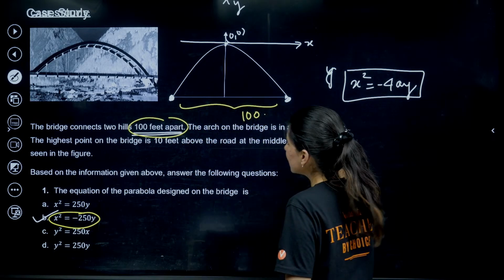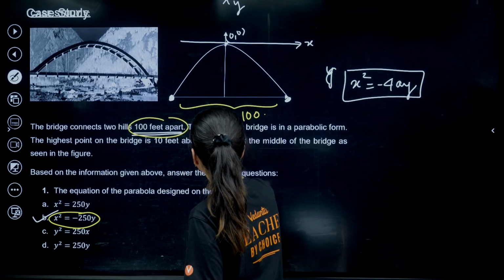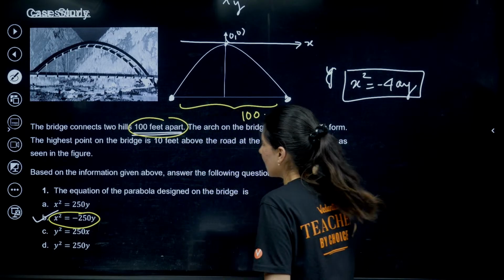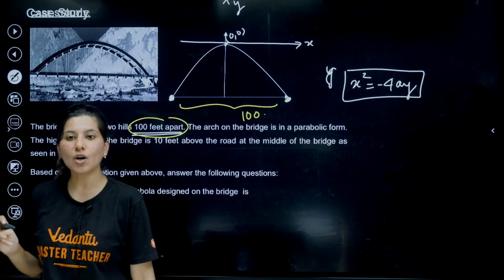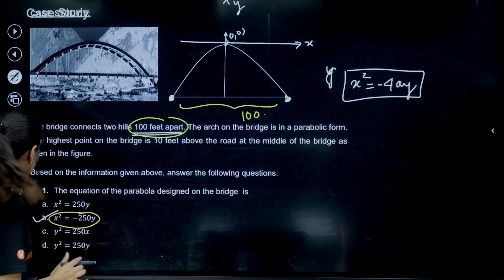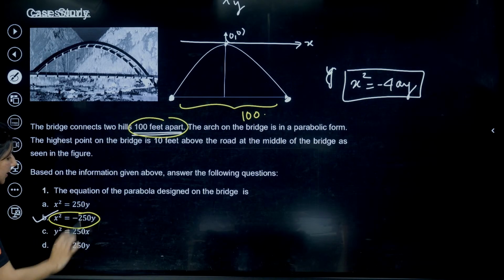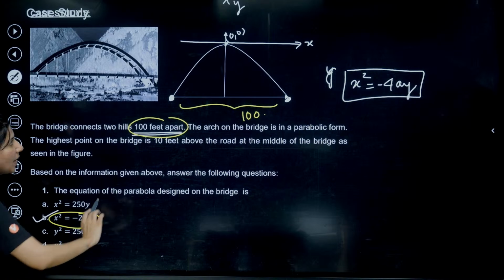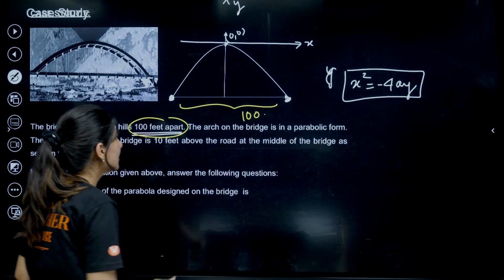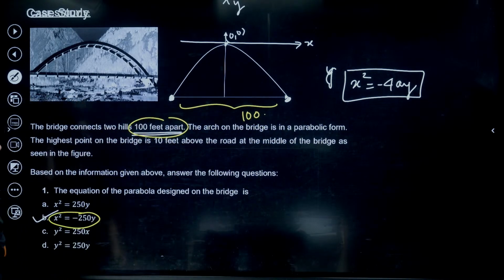And the bridge is in parabolic form, 10 feet above the road. But from here we cannot understand this. So the only appropriate option is x square is equals to minus 250. Okay, all right. So 10 feet above.